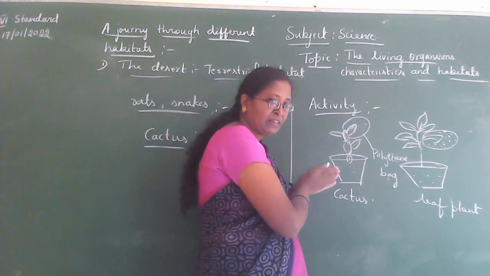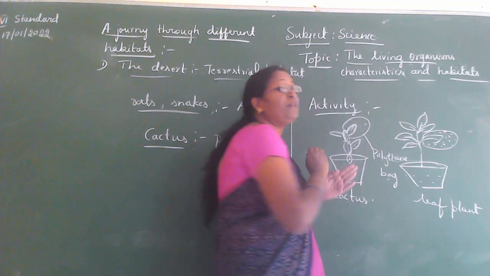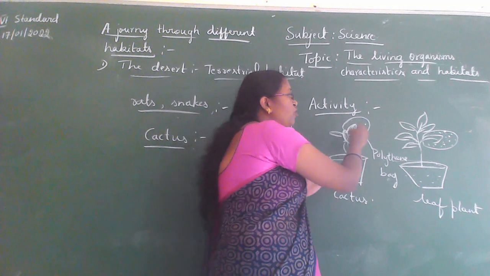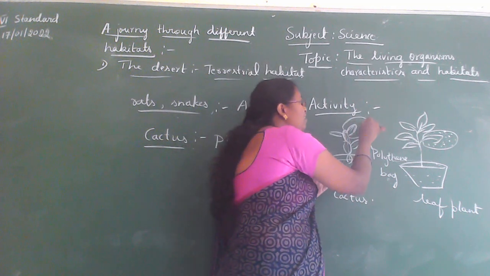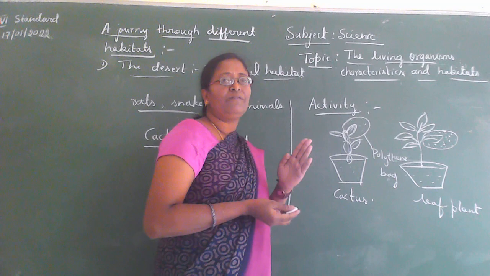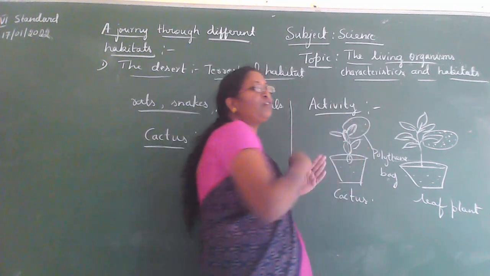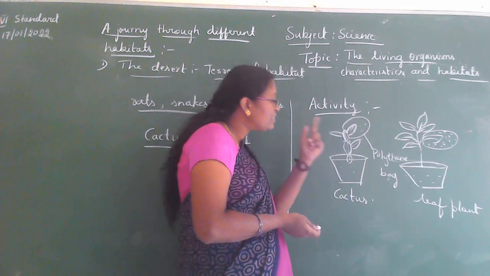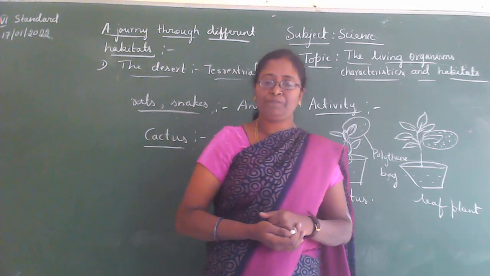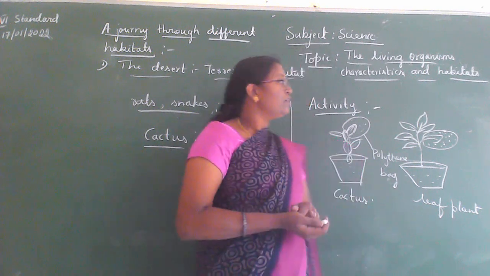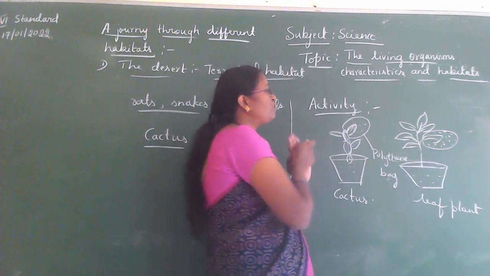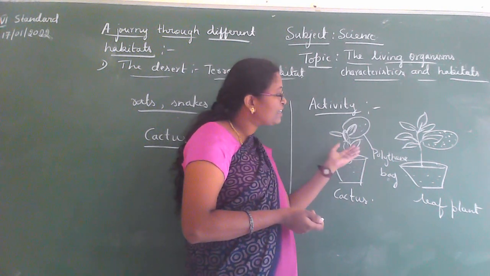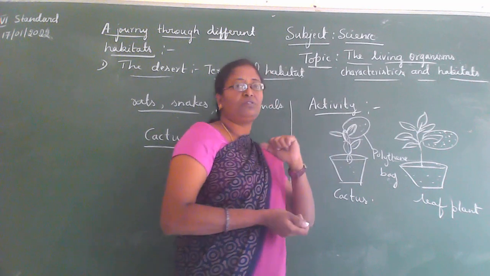We compared this with the cactus plant part, where we also tied the polythene bag. After observing, a very small amount of water drops is collected inside the polythene bag tied on the cactus plant. So what is the reason, children? Less amount of water is lost. So what do we understand from this? The cactus loses less water.